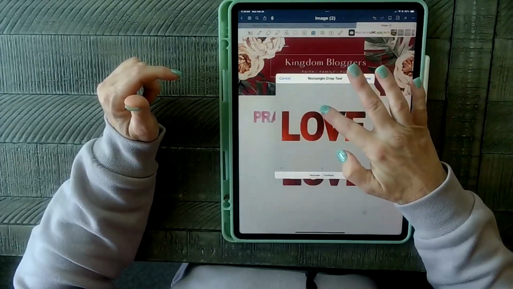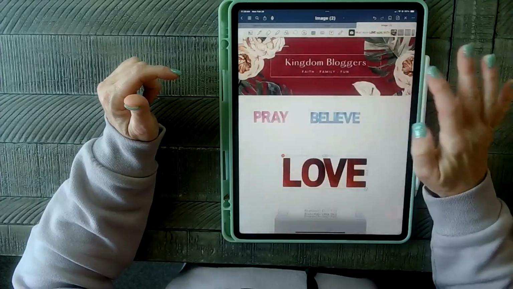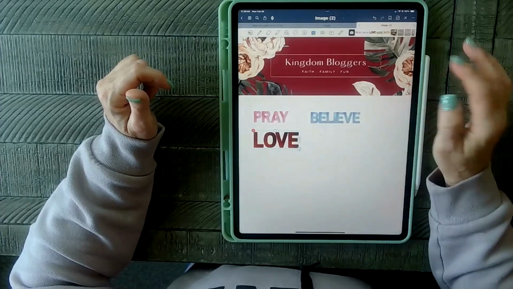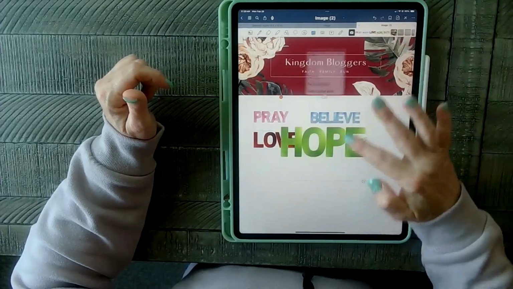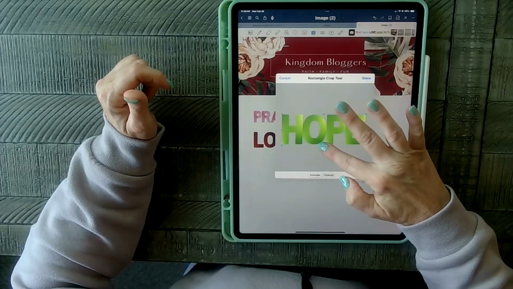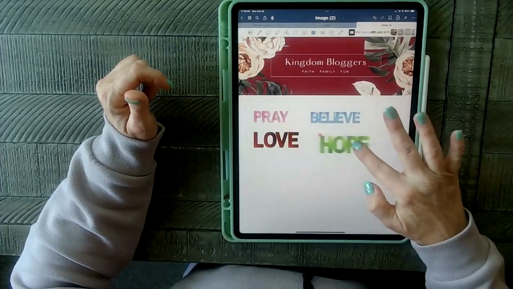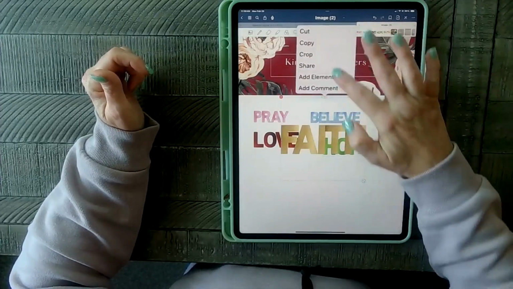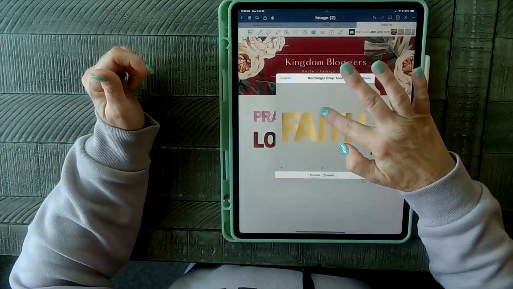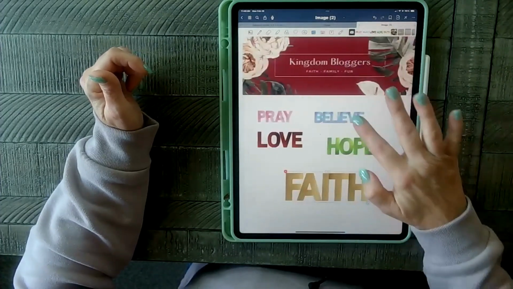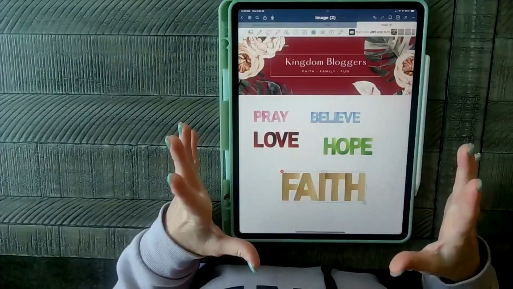Crop. Okay, that. And hope. And what do we got here? Face. And put those there. So you'll arrange all your stickers for your set.